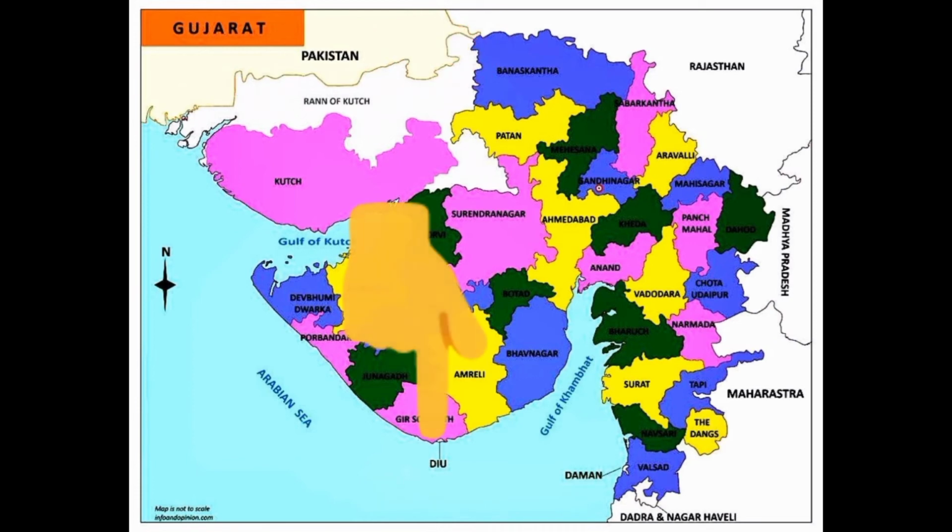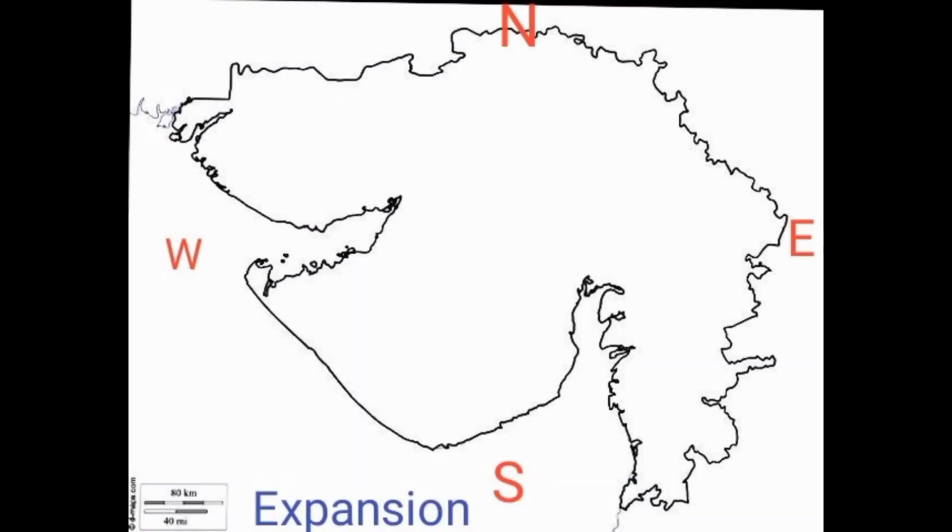Now we see the expansion of the Gujarat state. This is our Gujarat state map. There are four sides: east, west, north and south.